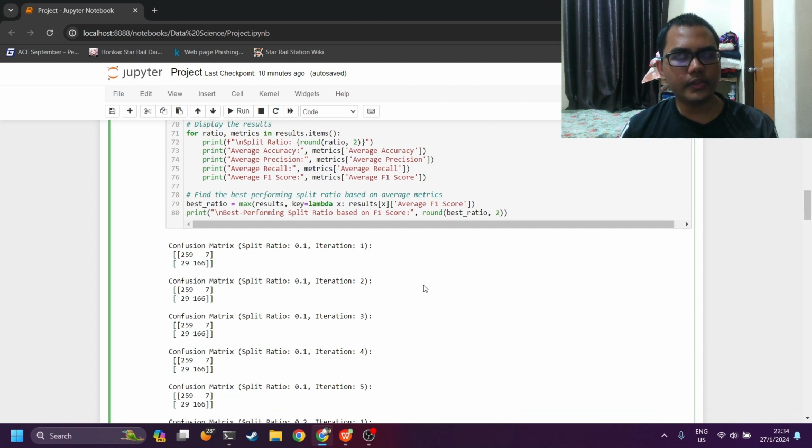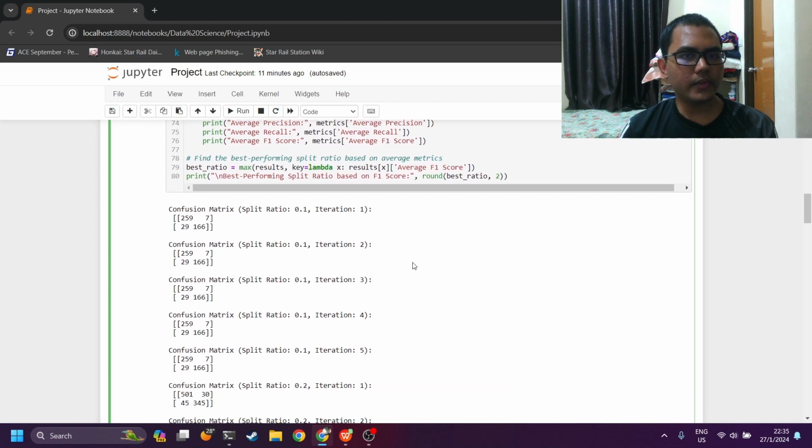Now I want to explain the significance of the confusion matrix and the four chosen metrics of accuracy, precision, recall, and F1 score. Accuracy, precision, recall, and F1 measure are commonly used metrics for evaluating the performance of classification models. Each metric provides a different perspective on how well a model is performing and is useful in various contexts. From the confusion matrix, we have the true positives, true negatives, false positives, and false negatives. Then we apply certain formulas, and we get the four metrics.